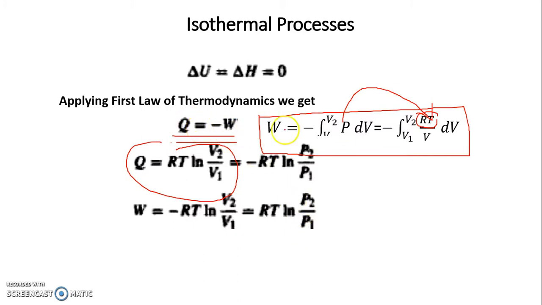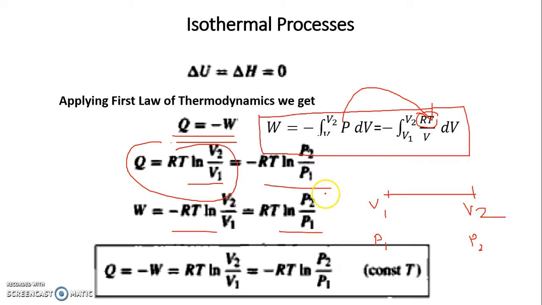Depending upon what data we have for the initial and final state, if I have volumes with me, I'll use any one of these equations, and if I have P1 and P2, I'll calculate this. Sometimes I have both, that is P1, V1, P2, V2. In that case, it's up to me to calculate what I want, right? So this is for an isothermal process, how to calculate delta U, delta H, Q and W.